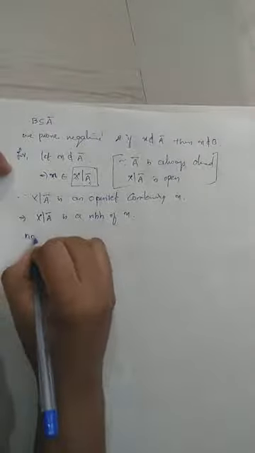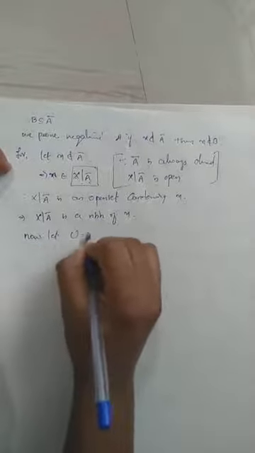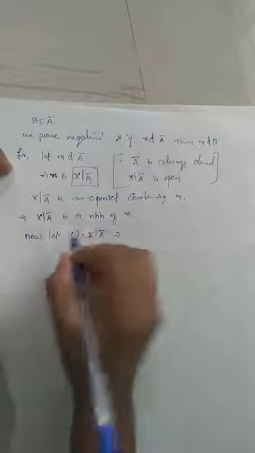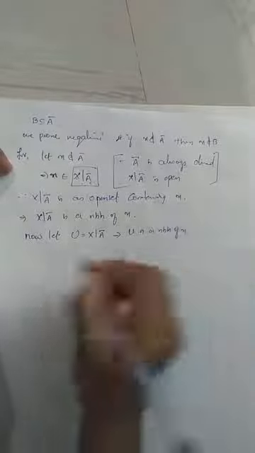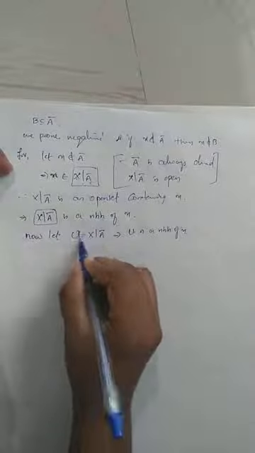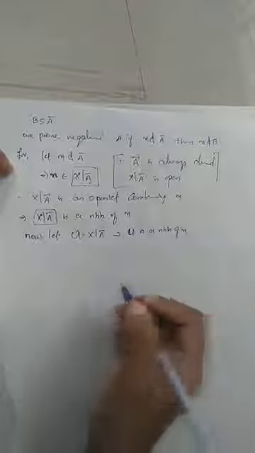Now let U equal X minus A closure, which implies U is a neighborhood of x.